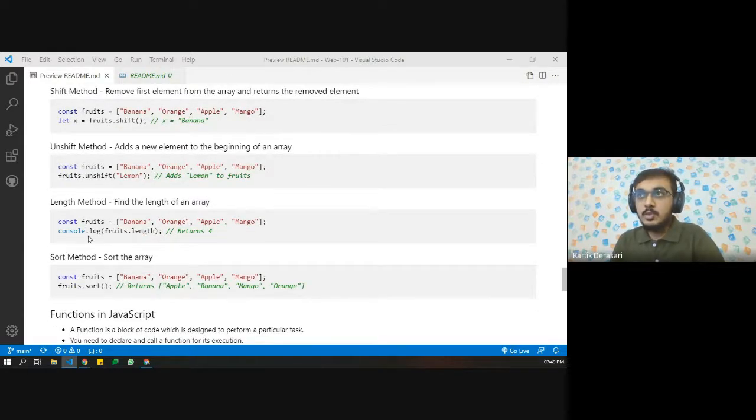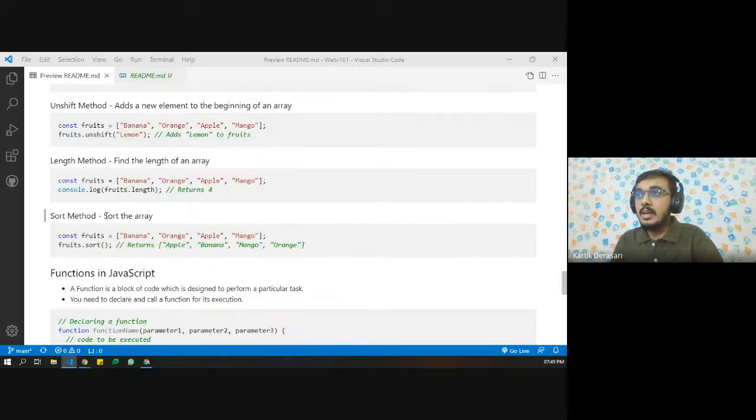Then we have two different methods for length and sort. If we want to calculate the length of any array, then we just need to use arrayName.length, and this will return the length of the array. So if we say const fruits equals banana, orange, apple, mango, then fruits.length is going to return 4.